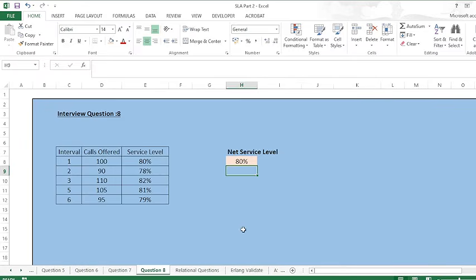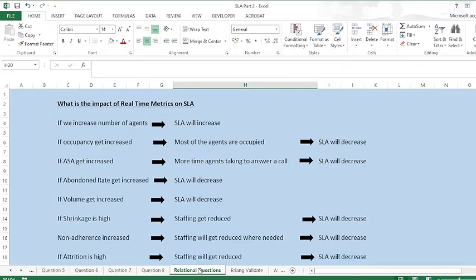So moving on to the next, these are not calculation based, but these questions can also be asked on the basis of service level. All right, so basically they ask what is the impact of some real-time metrics on service level. Suppose if we increase the number of agents, what will happen to the service level? If occupancy gets increased, what will be the impact on service level? So these are the answers for that.